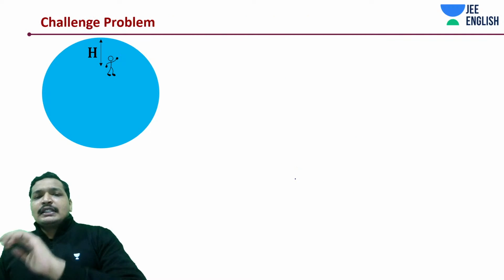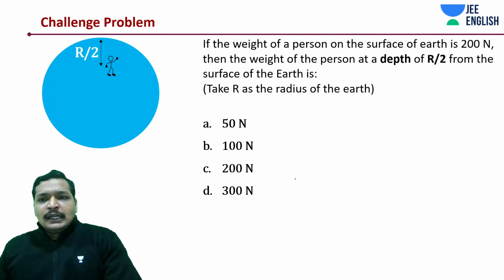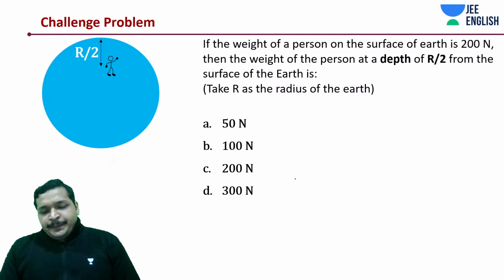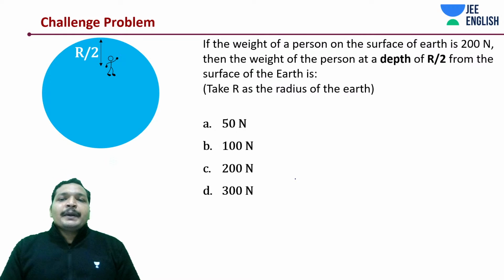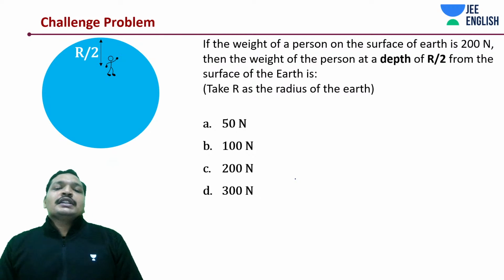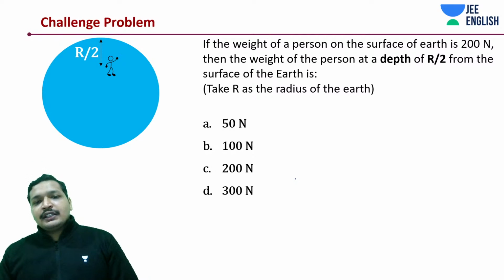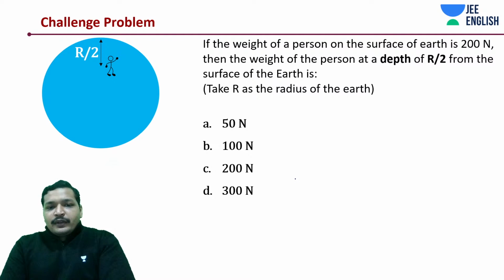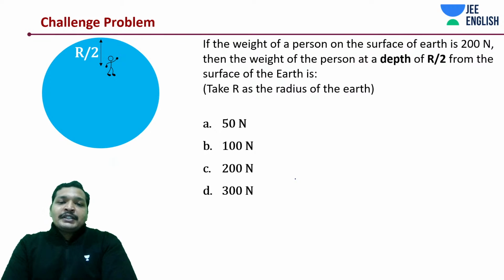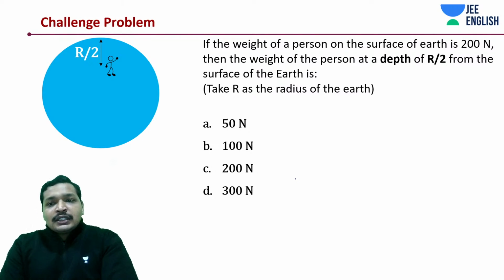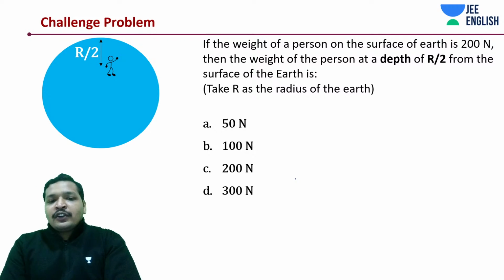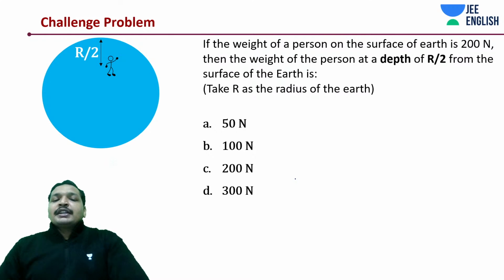And yes, let's do a question. If the weight of a person on the surface of the earth is 200 newtons, then the weight of the person at a depth R by 2 from the surface of the earth is going to be how much? Take R as the radius of the earth. But how do you calculate this? Whether it should increase or decrease, if you are going to measure the weight it should of course decrease. It should be between 50 and 100 newtons, definitely not 200 or 300 newtons. That is something that you know, right?